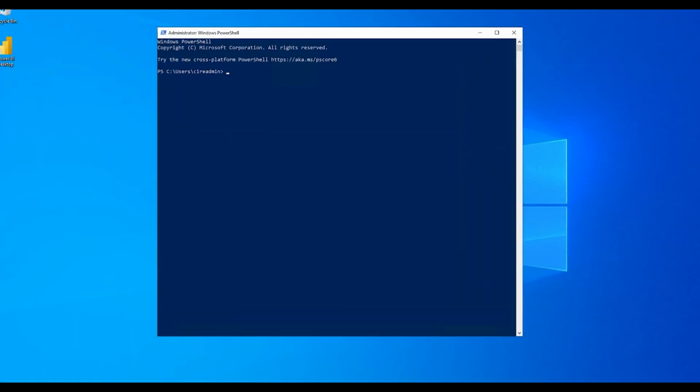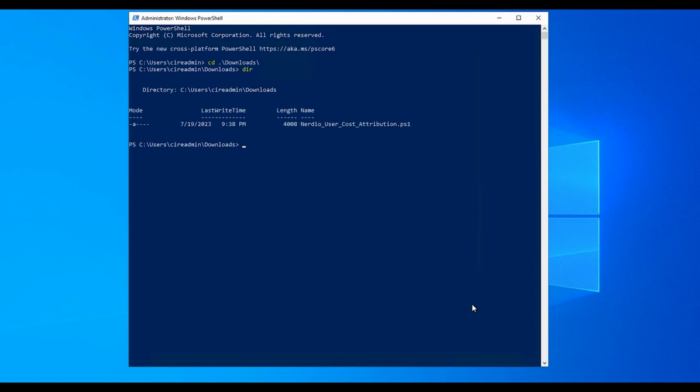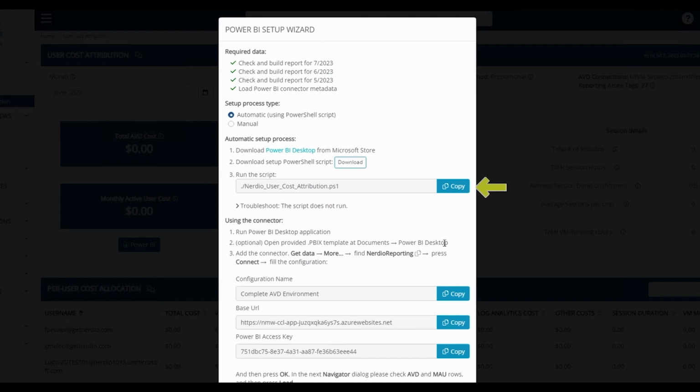From PowerShell, navigate to the directory the Nerdio script was downloaded to, the downloads directory for this example. We can type dir to see the contents of the directory and make sure the script is there. Next, we'll run the script. We could type it in directly here or go back to the setup wizard and copy the command to run the script.